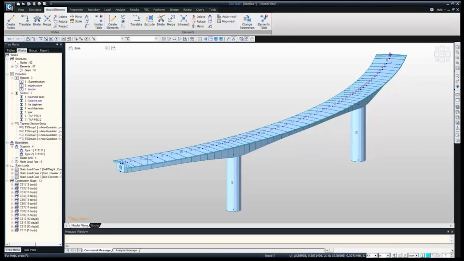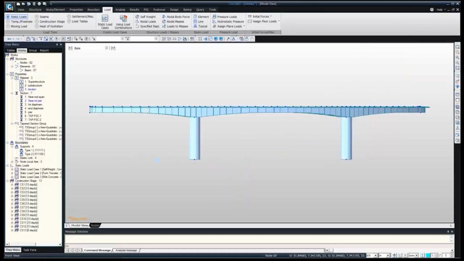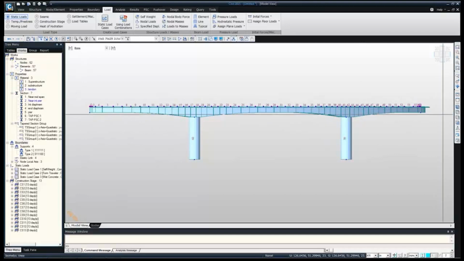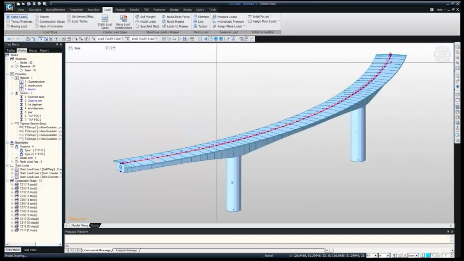Substructure, Mr. Nandip will be explaining tomorrow. And then I will go for the pre-stressing. For pre-stressing, we can go into the load. Before that, we need to select the elements in which the pre-stressing is going on, so I will give the renumbering for that. I will select the elements at the top of our beam, and I'll give the renumbering.